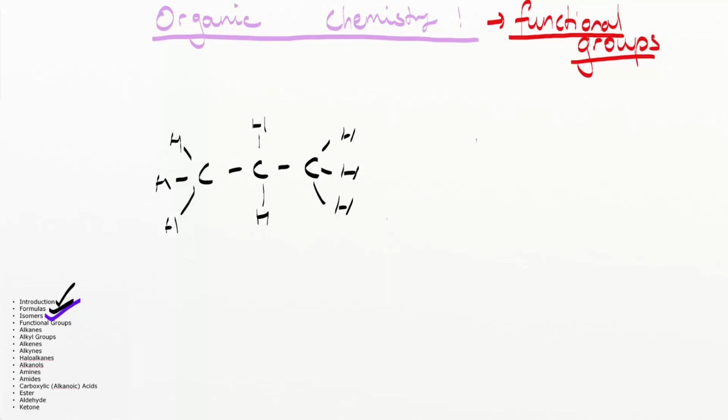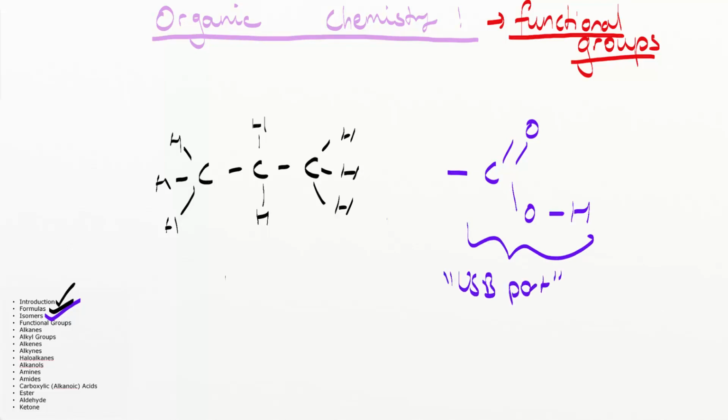So there's a group known as a carboxy group. Let's say we connect a carboxy group. The carboxy group looks something like this. So think of this here as a USB port, all right? And this over here as my basic computer. If I connect the carboxy group to my basic computer, what happens?